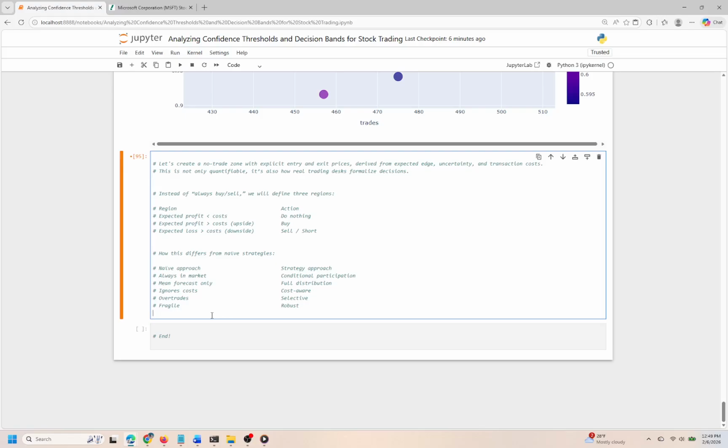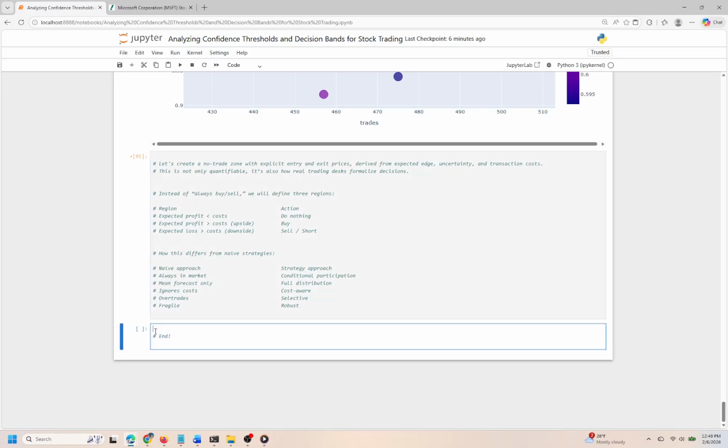Cell 16. In this final cell, we're wrapping up our analysis, marking the completion of our exploration. It's essential to reflect on what we've accomplished and consider how the insights gained will guide our next steps. At this stage, we have gathered valuable data, processed it, and drawn meaningful conclusions. This cell emphasizes not just the end of our current tasks, but also the importance of what we've learned throughout this notebook. We've dived deep into the relationships and patterns within our dataset, ensuring that any assumptions were carefully scrutinized.